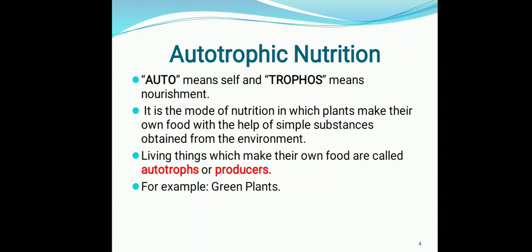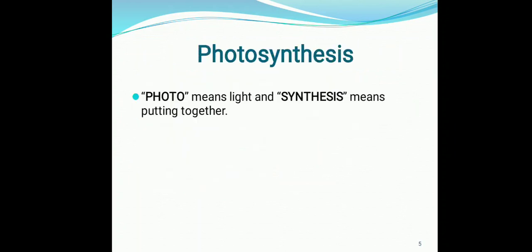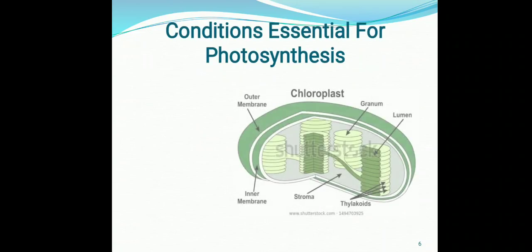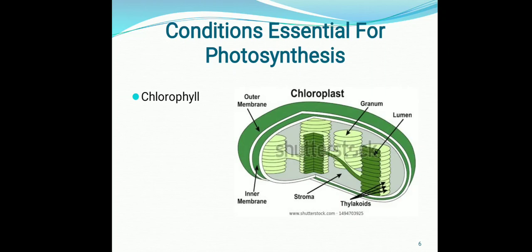Photo means light, and synthesis means putting together. So it is the process by which green plants prepare their own food in the presence of sunlight. Now I am telling you some of the essential conditions for photosynthesis. First is chlorophyll. In green plants there is a chloroplast cell. Inside this chloroplast there is a granum structure. Granum contains the chlorophyll. The main purpose of chlorophyll is to absorb the sunlight.